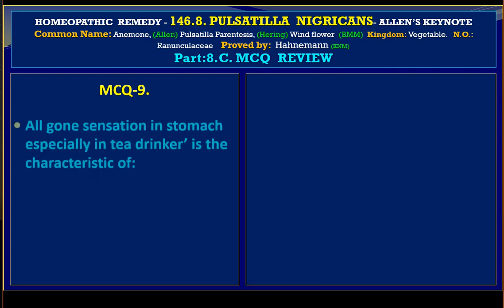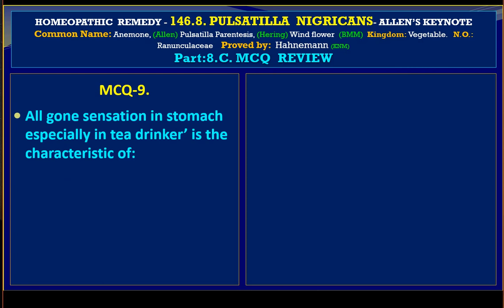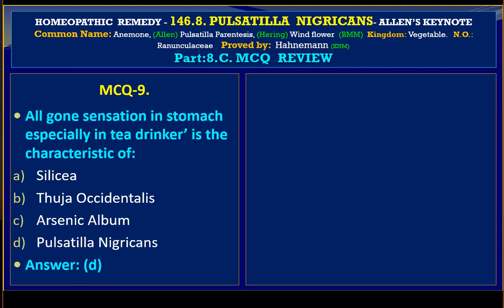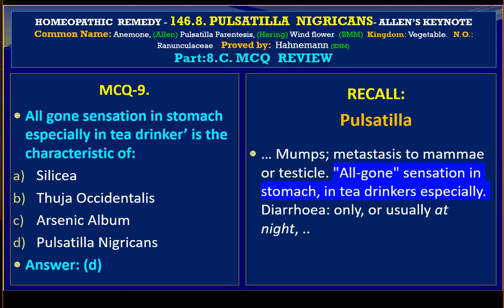MCQ 9. All-gone sensation in the stomach, especially in tea drinkers, is the characteristic of A. Silicea, B. Thuja occidentalis, C. Arsenicum album, and D. Pulsatilla nigricans. The answer is D, Pulsatilla nigricans. Let us recall, under Pulsatilla we find all-gone sensation in the stomach in tea drinkers especially, and the information is coming from Allen's Keynote.